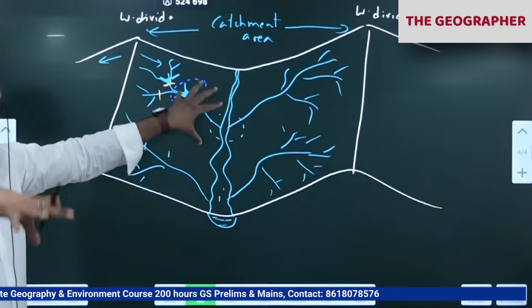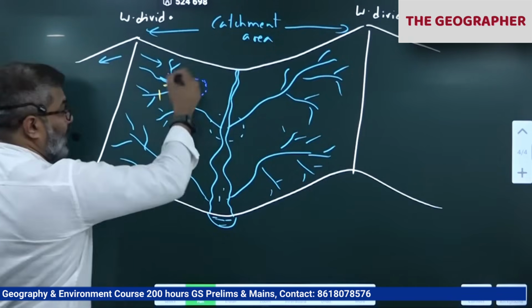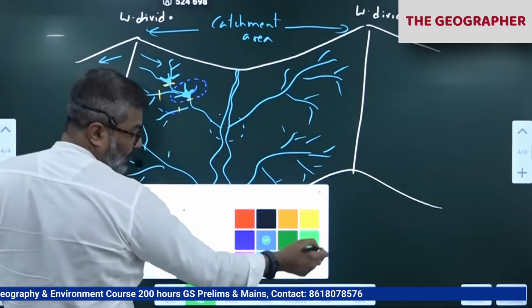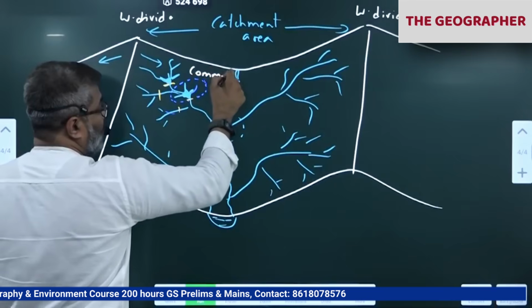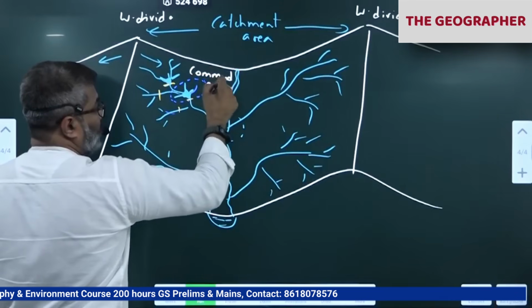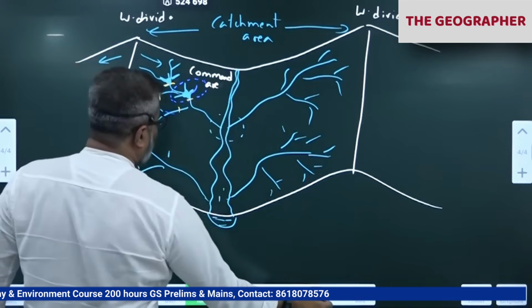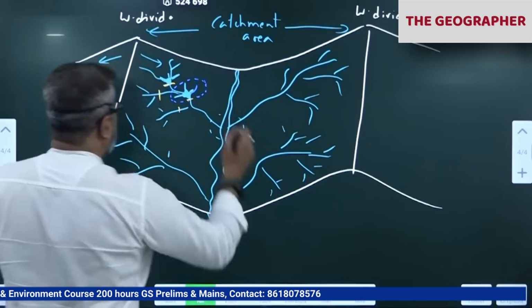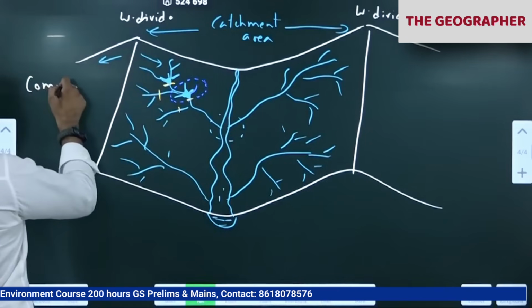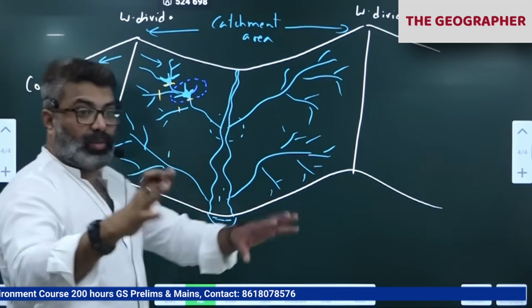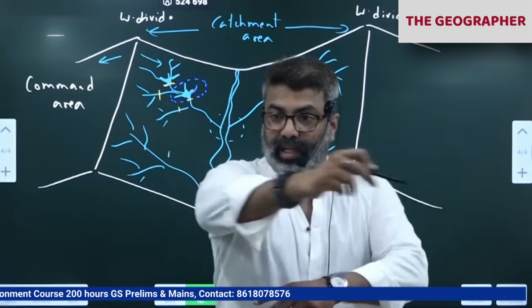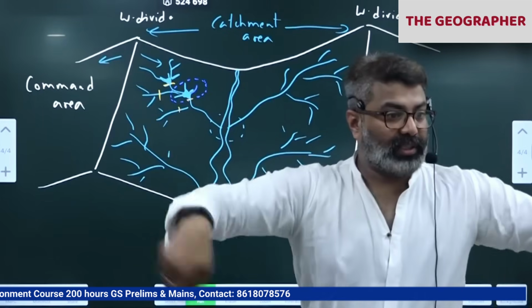The area served by the dam, the interland of the dam, this area is called as command area. Okay, I'll write the spelling this side. I don't have space. What is that area called as? Command area. Command area is the area served by the dam by providing irrigation, drinking water into surrounding areas.